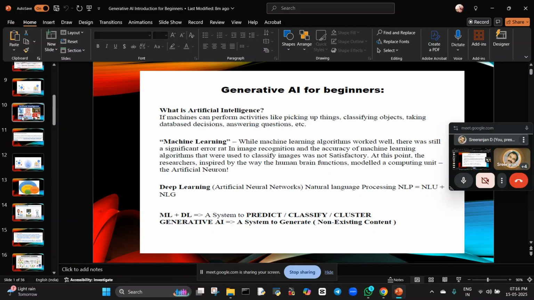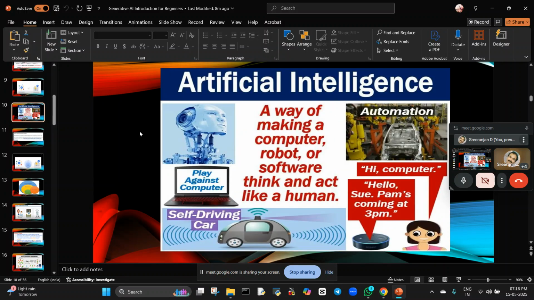Here is the definition, you can see: a way of making a computer, robot, or software think and act like a human. Some examples are: hello, Siri, Alexa, isn't it? Personal assistants like Alexa all come under this. It will give the reply. If I ask anything, hi computer, it will give the reply.